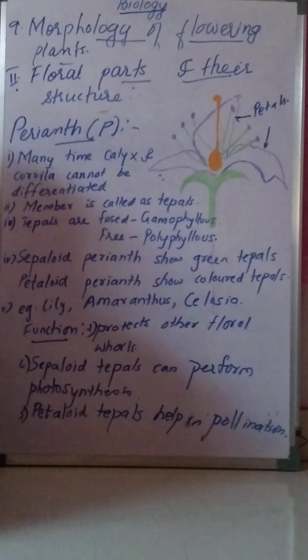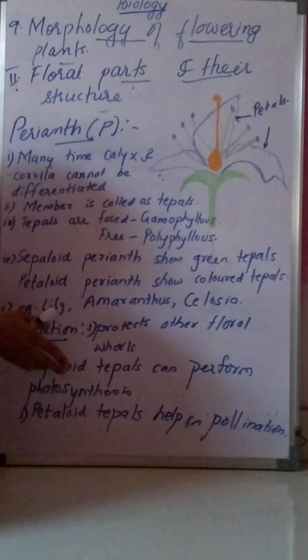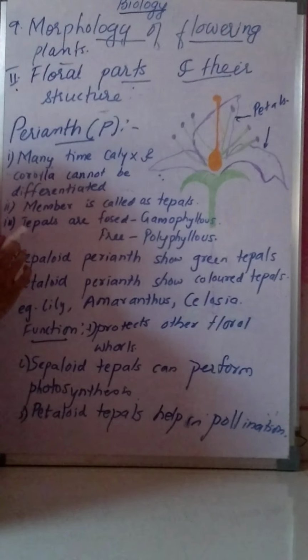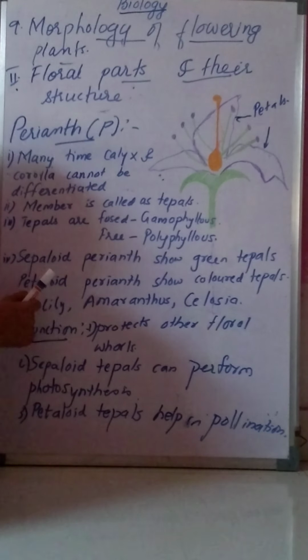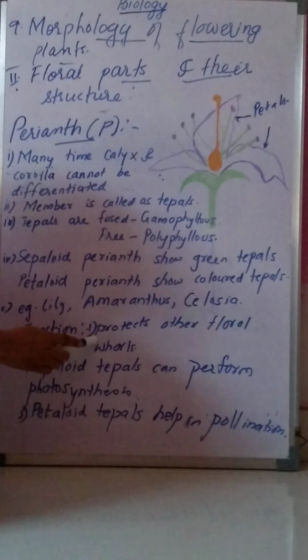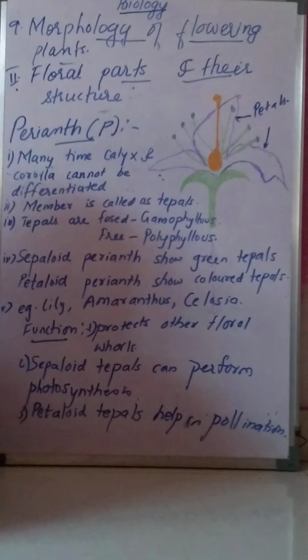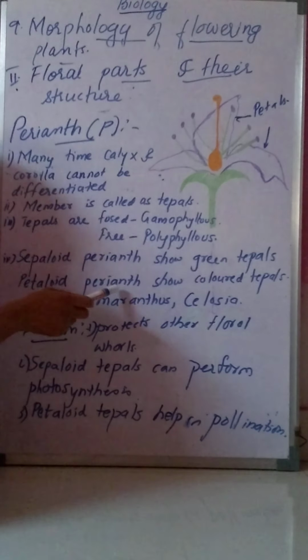Now what are the functions of this perianth? As it works for calyx as well as corolla, we will find both the functions of calyx and corolla. The main function of calyx was to protect the floral whorls of a flower, so as perianth is working as calyx, it protects them too.